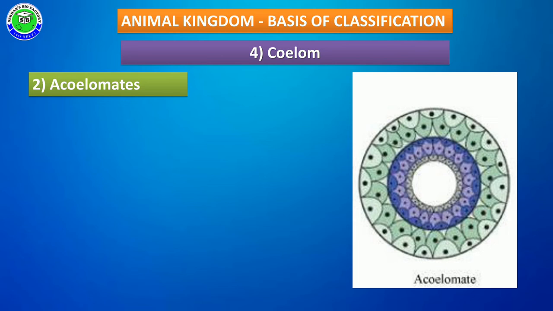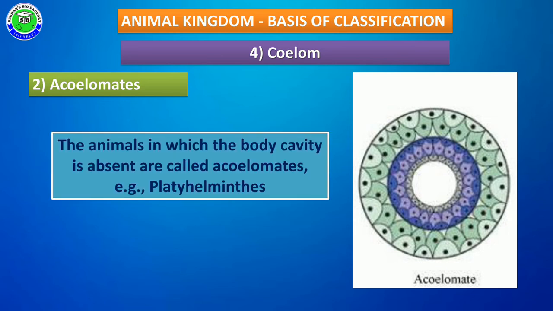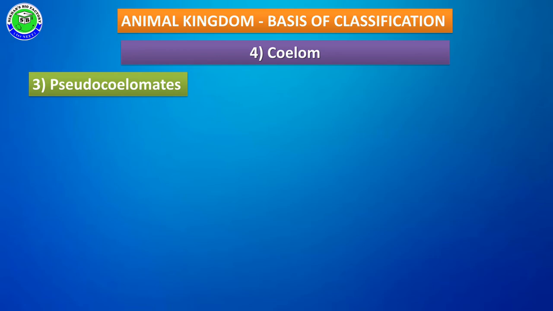The second group is acoelomates. In acoelomates, the coelom or body cavity is completely absent. There is no coelom in between their body wall layers, so they are referred to as acoelomates. An example for acoelomates is Platyhelminthes.